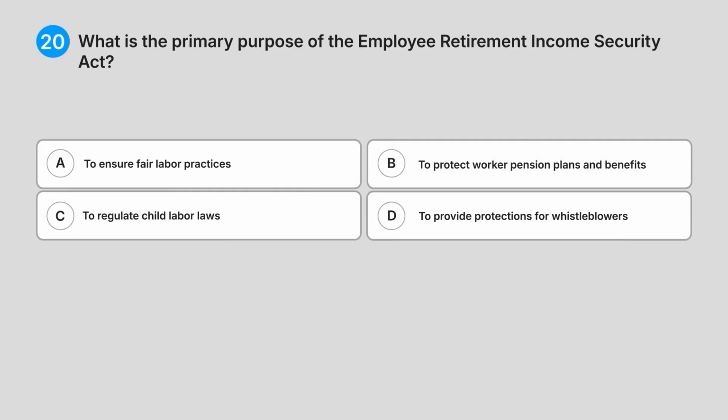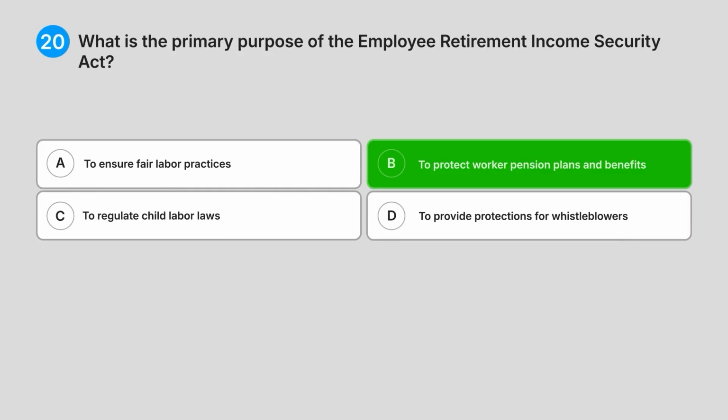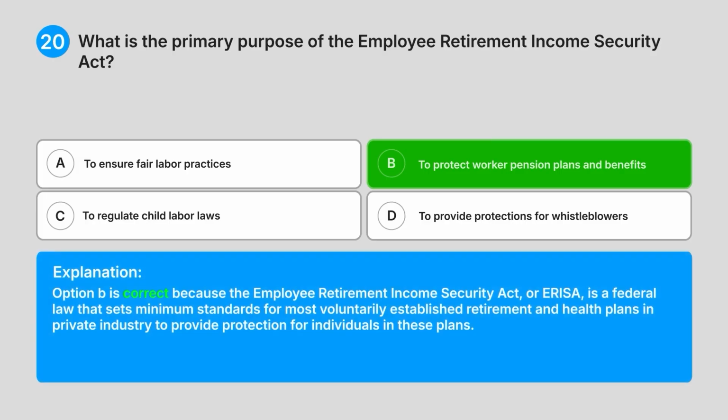Correct answer. B. To protect worker pension plans and benefits. Explanation. Option B is correct because the Employee Retirement Income Security Act, or ERISA, is a federal law that sets minimum standards for most voluntarily established retirement and health plans in private industry to provide protection for individuals in these plans.